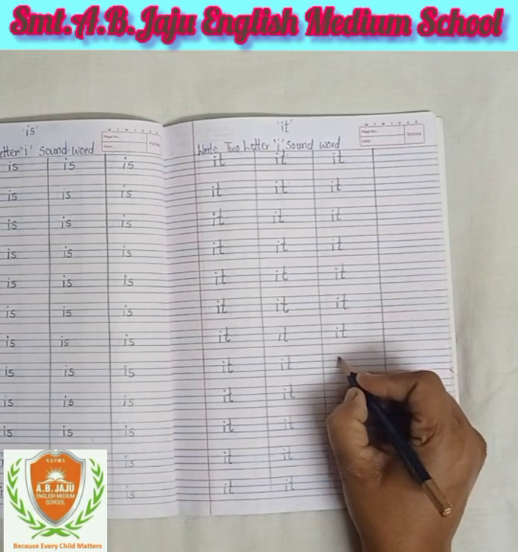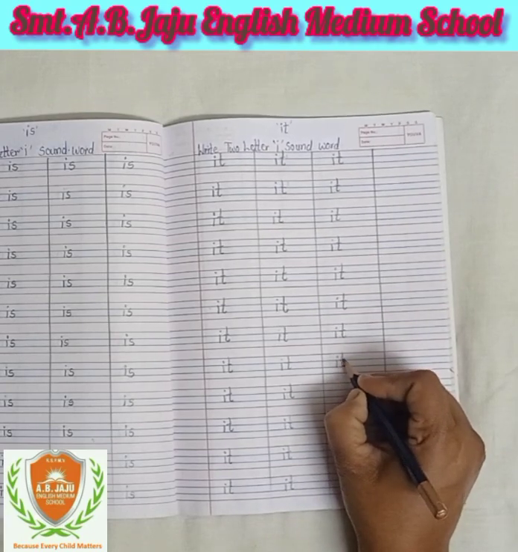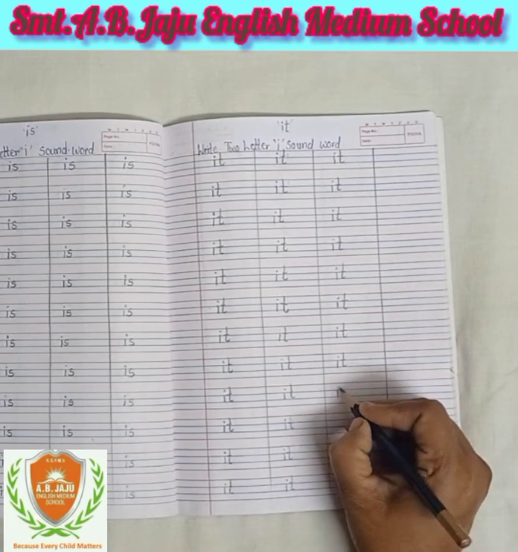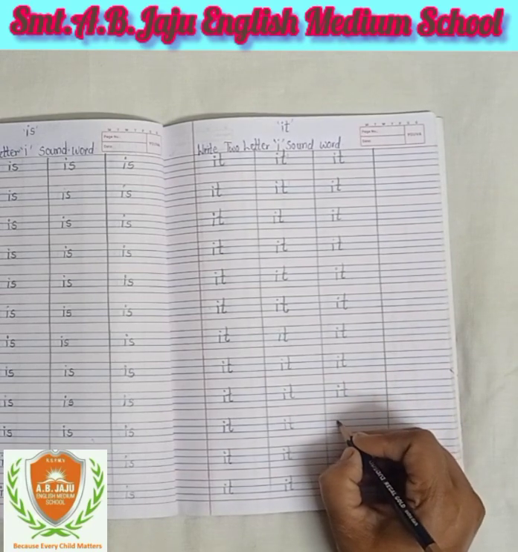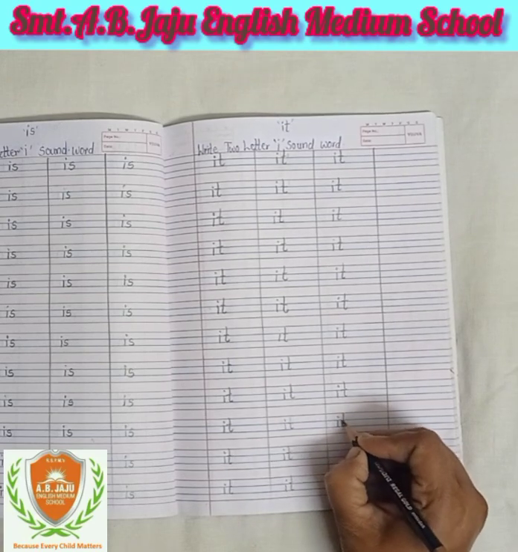Sound of I is E, sound of T is T. Both sounds mix, then comes the sound "it". I-T, it.